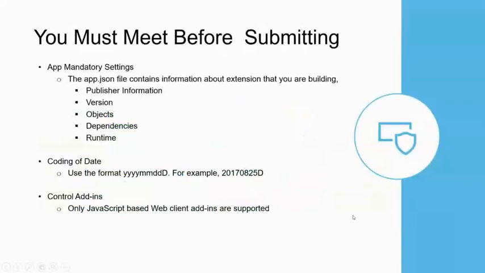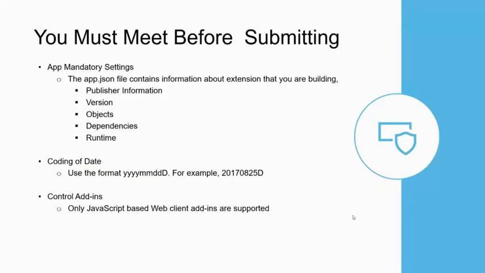So these are the things you must consider before submitting your app. The first one is the app mandatory setting. It is needed because only then will Microsoft or AppSource know who the publisher is, what the version number is, and what object numbers you are using. In some cases, if you have any dependency app, that needs to be mentioned here. We will talk later about dependencies and what runtime you are using.